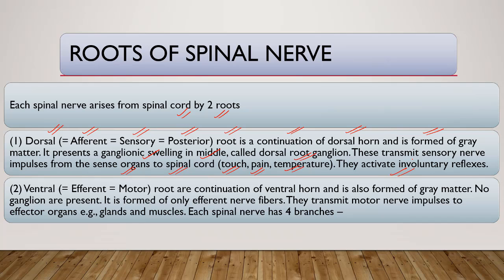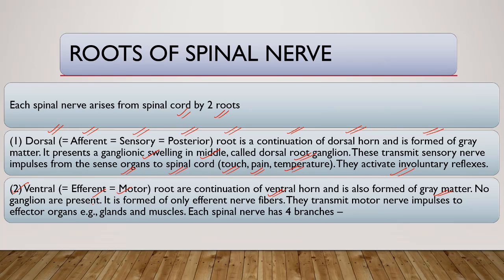They activate involuntary reflexes. Now the ventral root, also called efferent or motor root, is a continuation of the ventral horn and is also formed of gray matter.